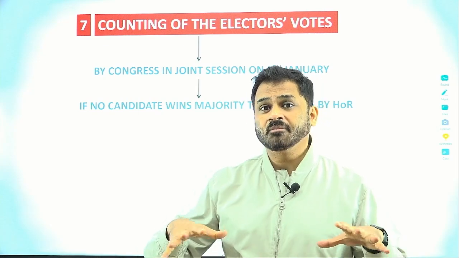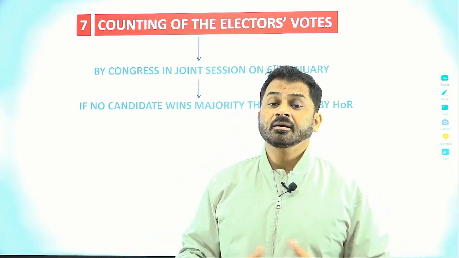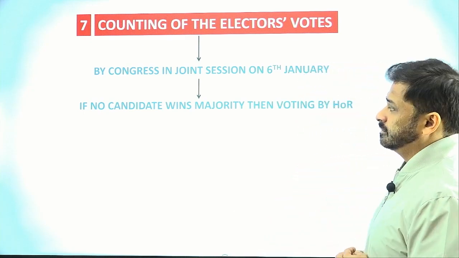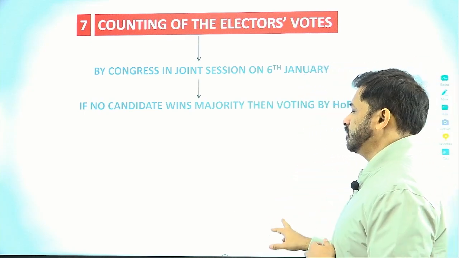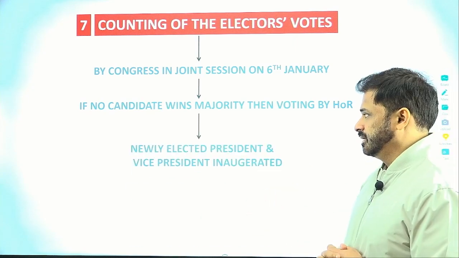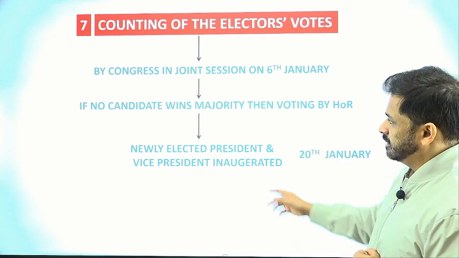So sometimes there may be more than two candidates in the fray. If a candidate is not getting a proper majority, that means 50% of the votes, then what happens? The final voting is taken up by the House of Representatives. The final voting will take place by the House of Representatives.